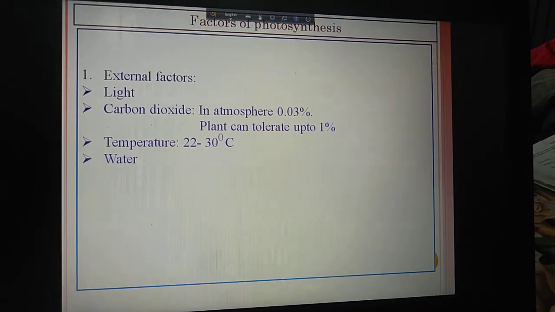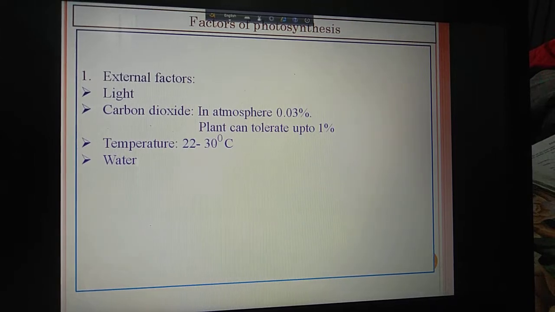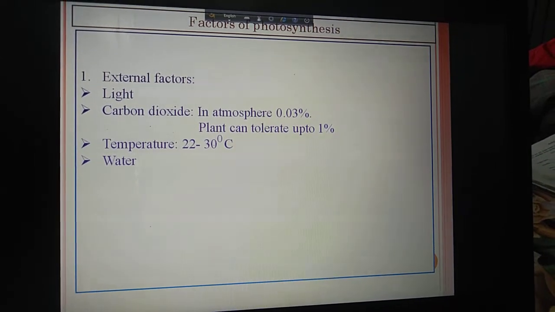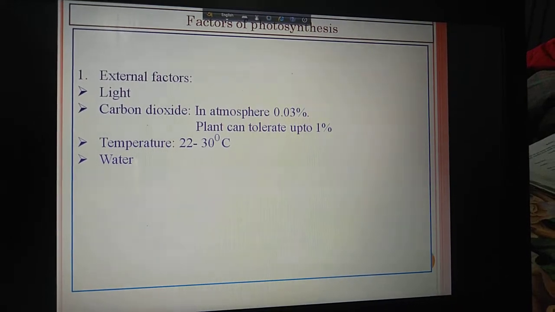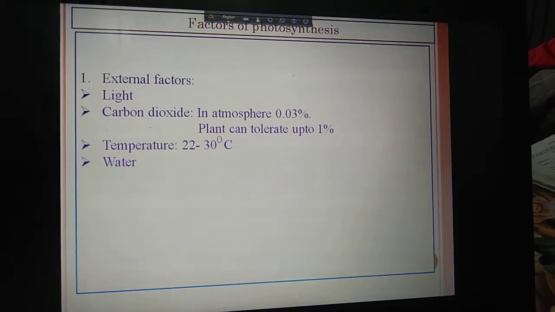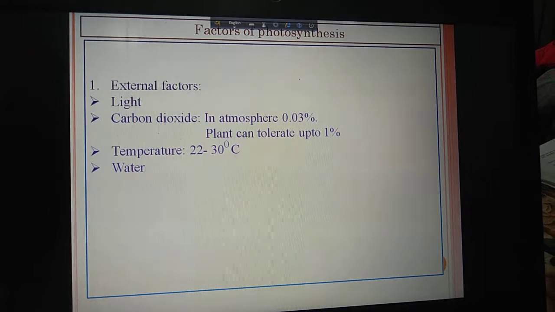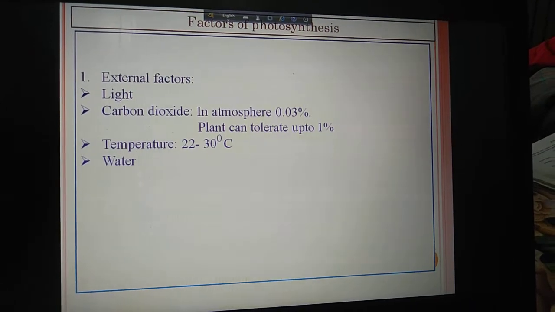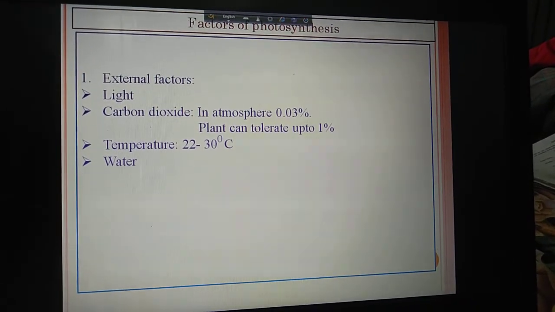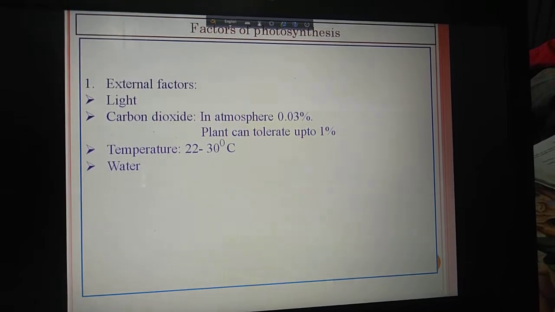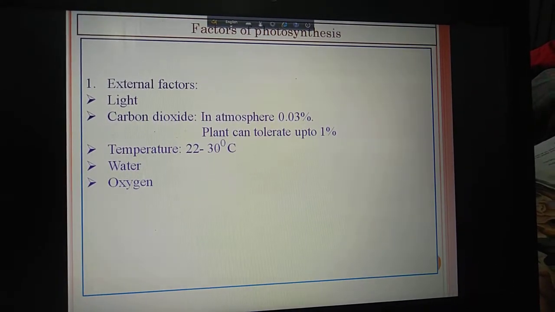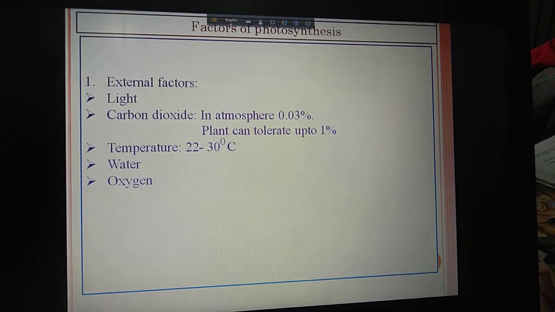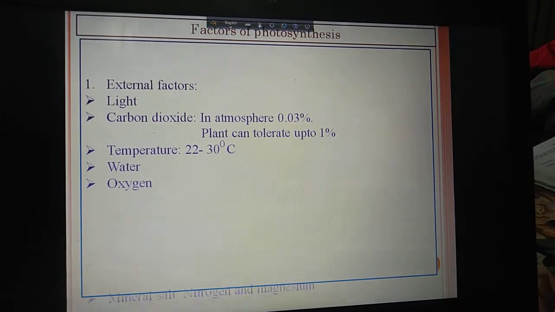Now water. You know that for the reduction of carbon dioxide, the supply of protons is a must. By degradation of water, protons are produced. If the amount of water decreases in the photosynthesis process, then the rate of photosynthesis will also decrease. Oxygen: if the amount of oxygen is highest in the atmosphere, then the rate of photosynthesis decreases.